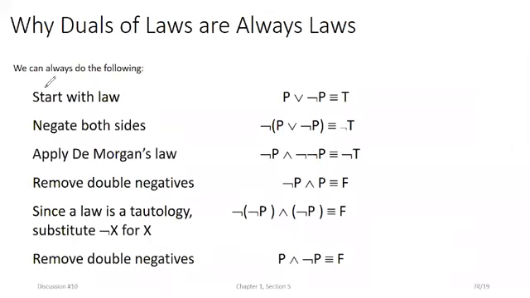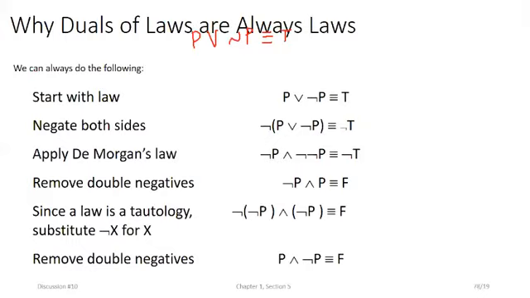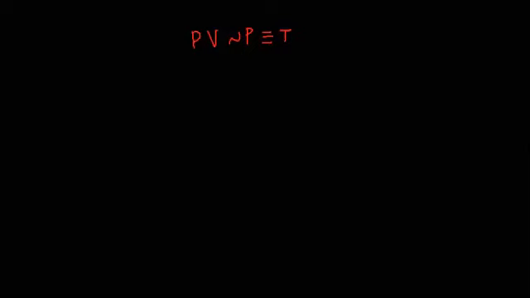So we can give an example of this over here. I'll just write it over here instead of saying the example. Starting with P or negation P is equivalent to true. Now for this, we are supposed to start with negating both sides. So apply negation to P or negation P, which is equivalent to negation of T. Whenever we are applying negation, this means we are supposed to apply De Morgan's law.